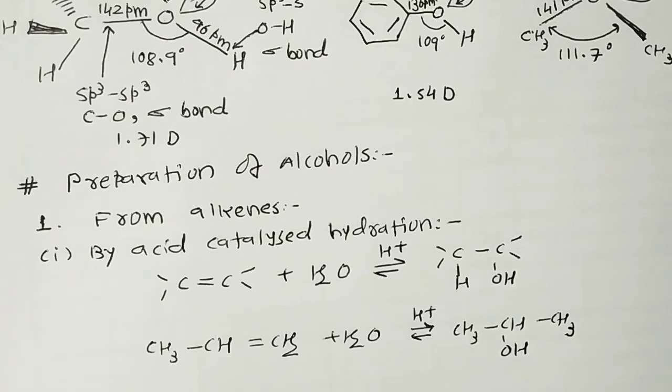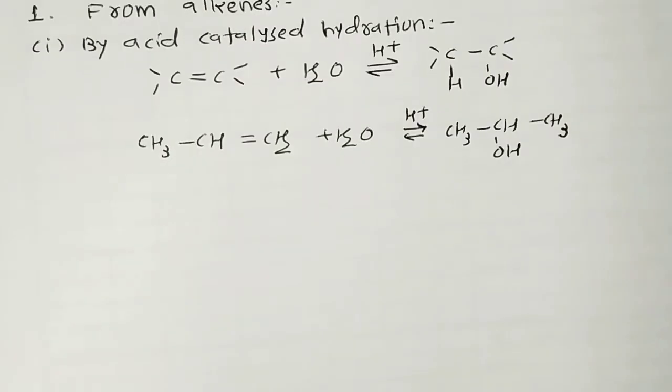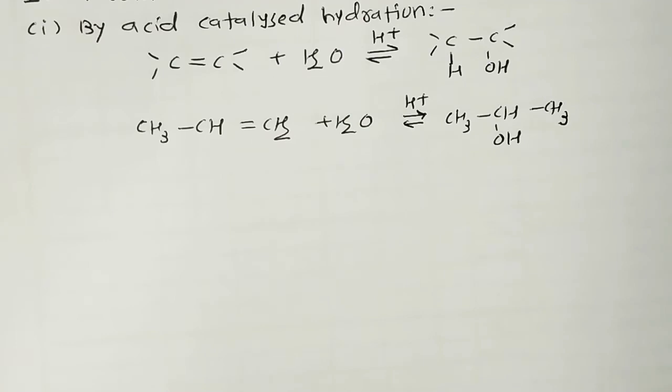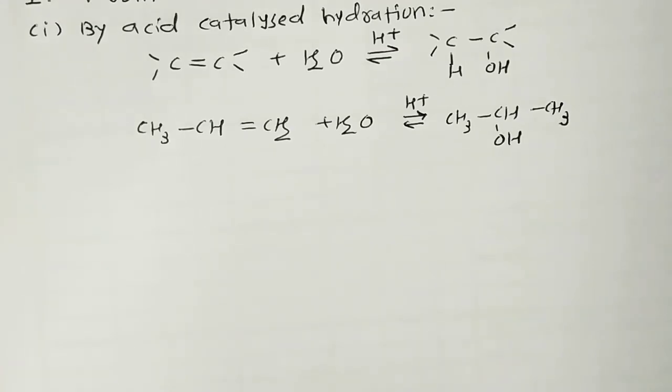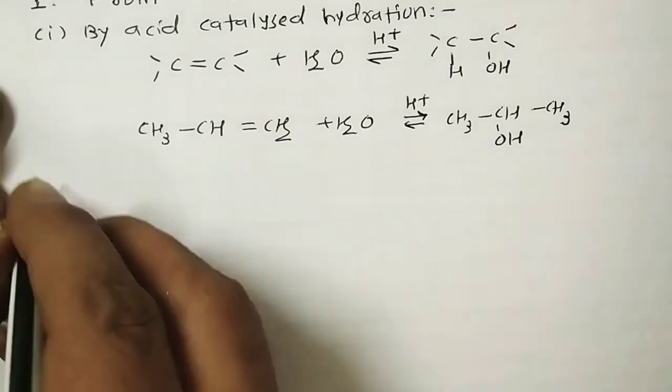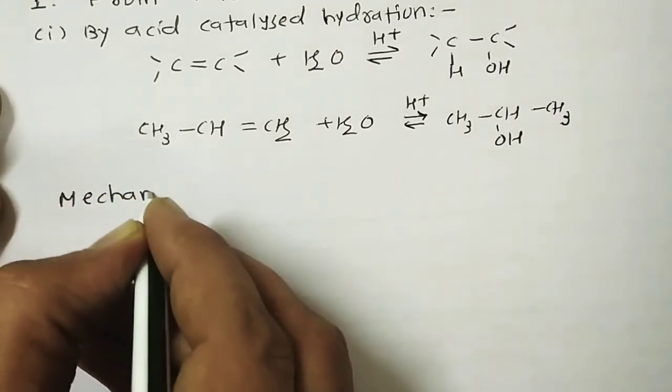In the case of reactive alkenes, directly you add a molecule of water in presence of a mineral acid as a catalyst to form an alcohol. So what is the mechanism behind it? First we have to study the mechanism. The alkenes needed for the purpose are obtained on a large scale by cracking of petroleum. Now, what is the mechanism behind that? So first we start the mechanism.